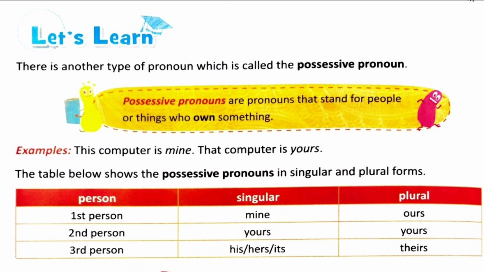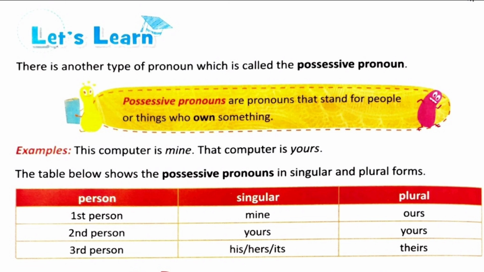So mine shows that the speaker of this statement is the owner of this computer, and in the second sentence it comes out that the listener of this statement is the owner of that computer. The table below shows the possessive pronouns in singular and plural forms. So if it is the first person, that is the speaker of a sentence or statement, in singular it is mine, and in plural it becomes ours with an s.